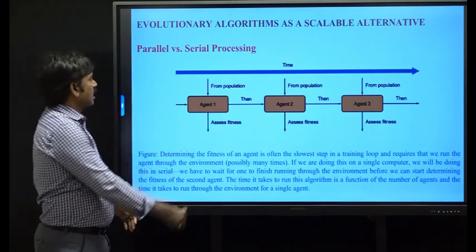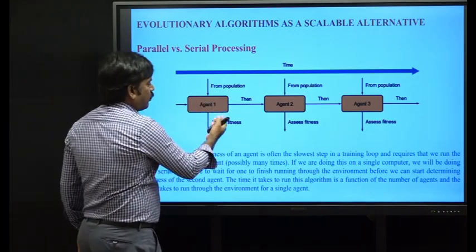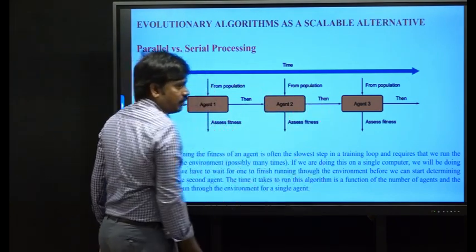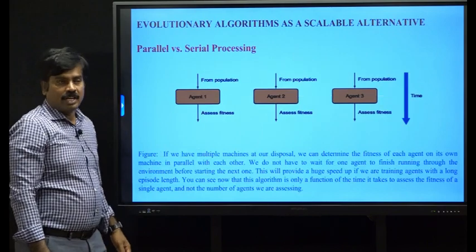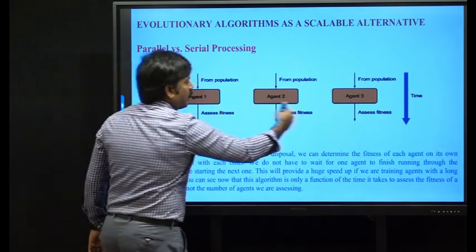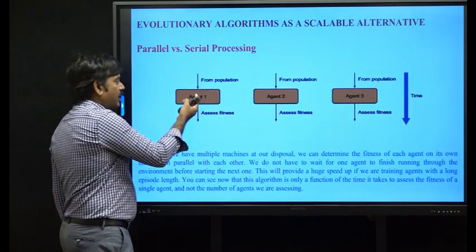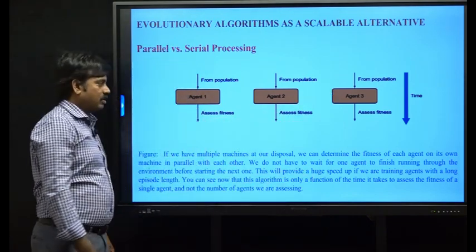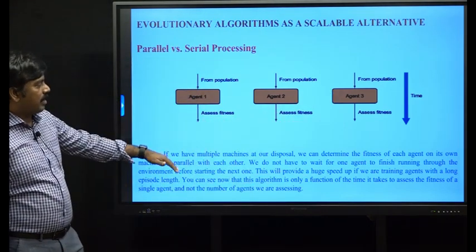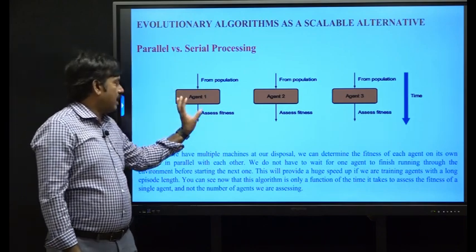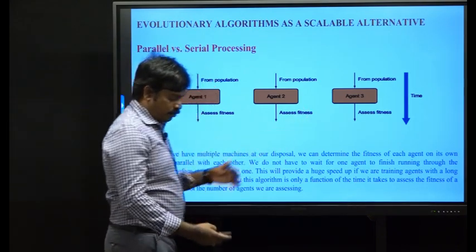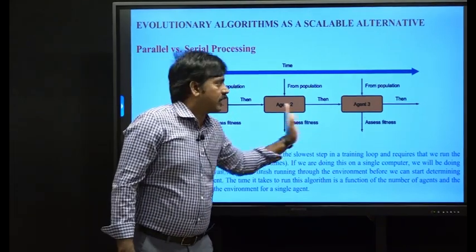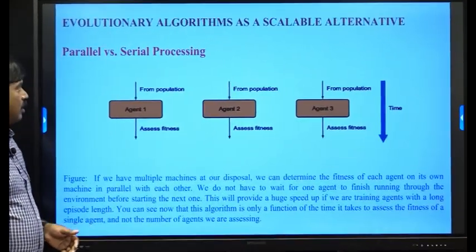This is the serial processing. Agents are linked one after another: agent 1, next agent 2, agent 3. In parallel processing, they are executed parallelly. Agent 1 is executed at the same time as agent 2, and agent 3 also completes its task. This is the parallel processing. Thirty seconds is enough for all. In the previous one, it was 30 plus 30 plus 30 plus 30, so it takes 5 minutes.